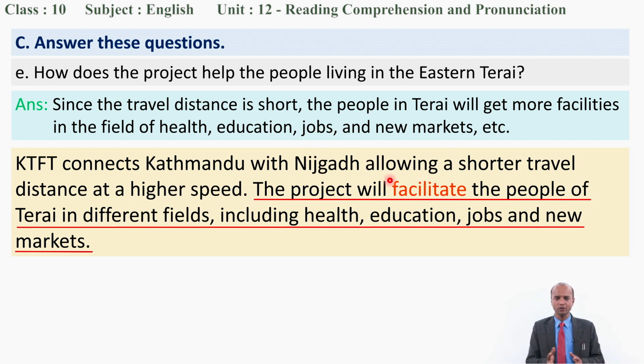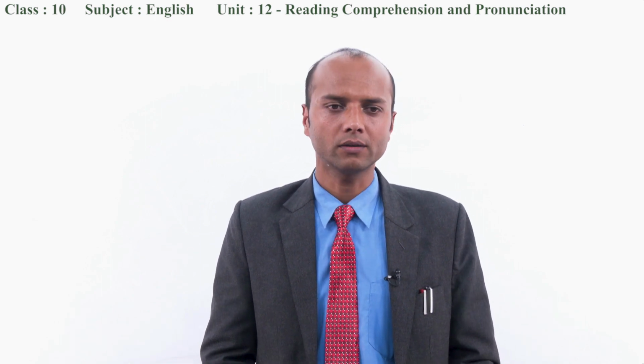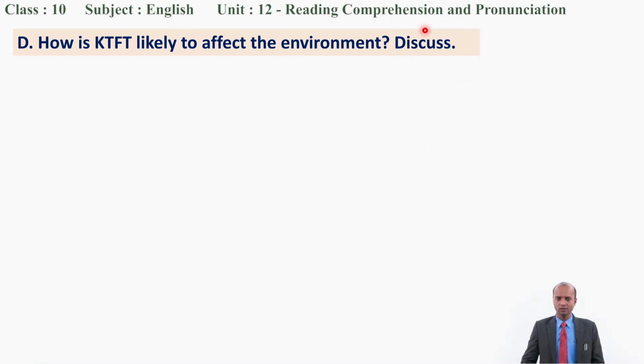Okay, dear students, thank you. So we have completed the first, second, and third exercise. There is one exercise left, but it is not completely related to the text. In D, there is one question for discussion. It reads like this: how is KTFT likely to affect the environment? Discuss.